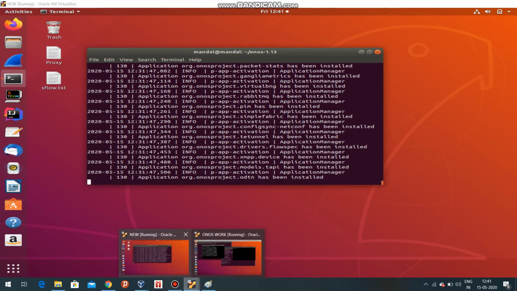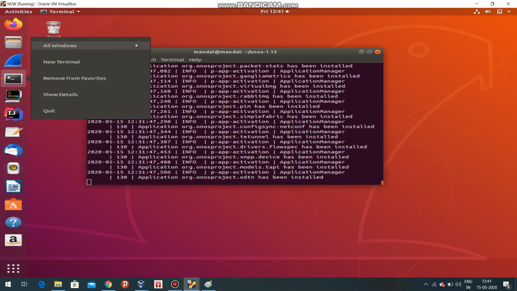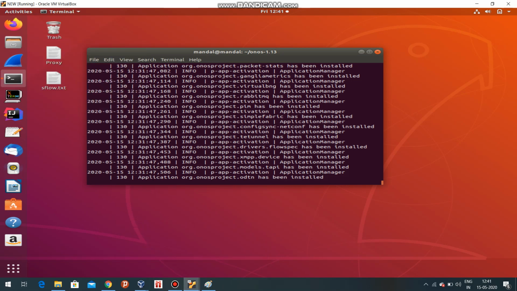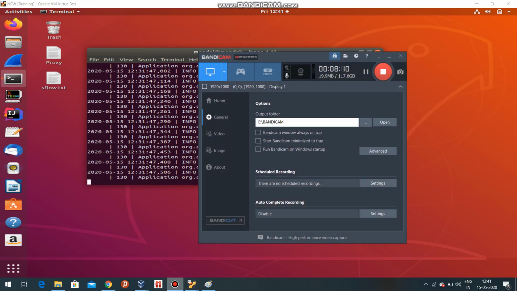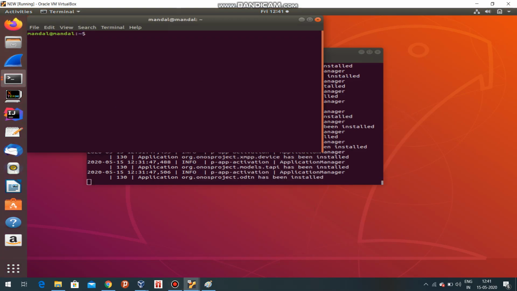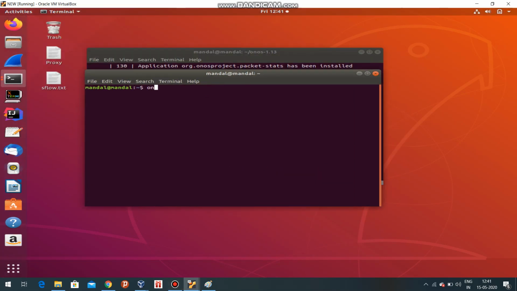Now we are starting a controller. I am starting the ONOS controller.